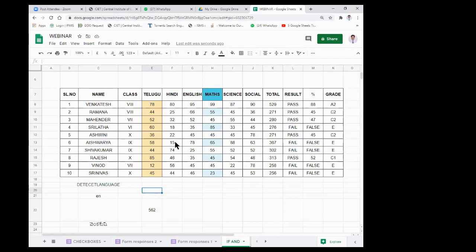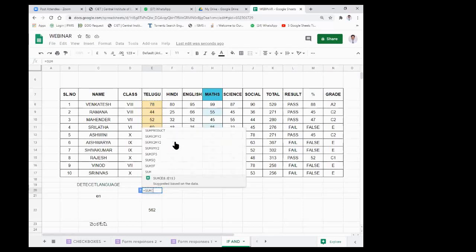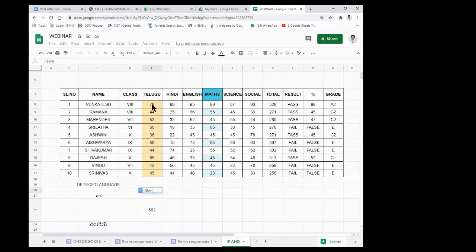But doing it like this, always finding where my cursor is and from which point to which point I have to enter, sometimes becomes laborious work for us. So in such cases, simply we put our mouse pointer here, drag up to the point where we want the calculations, select it, close the bracket and enter. This is one of the ways of finding the sum, not only for columns, but we can do it for rows also.